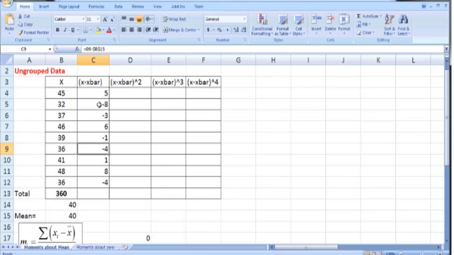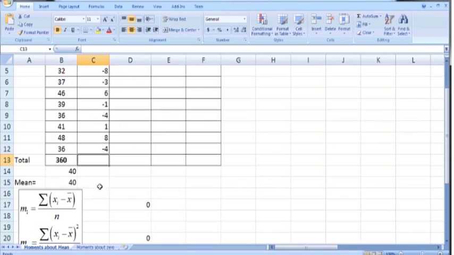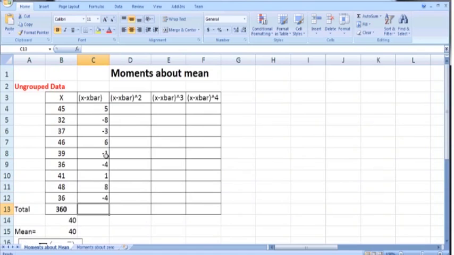So this is how to calculate the deviations taken from mean or x bar. If we take a look at the formula for the first moment, it is the sum of these deviations divided by n. Here we have the sum formula. Take your mouse cursor to the bottom right corner and drag it rightward. You can see that we get the sum of C4 to C12. Press enter. So this sum is 0.